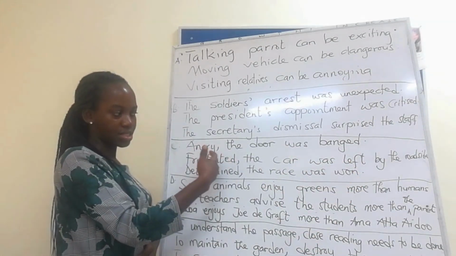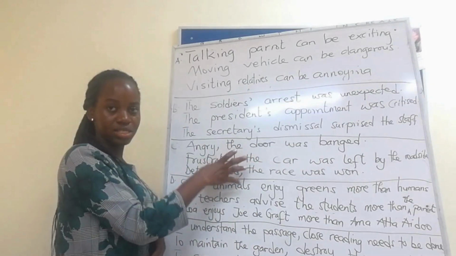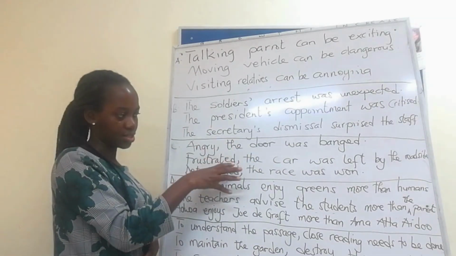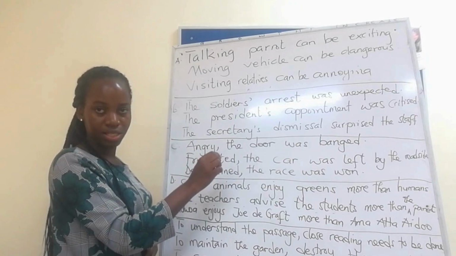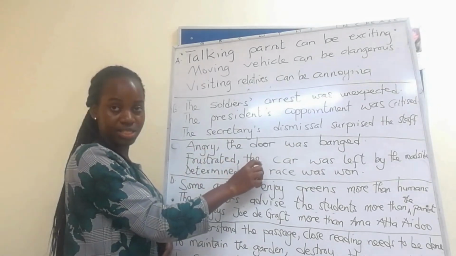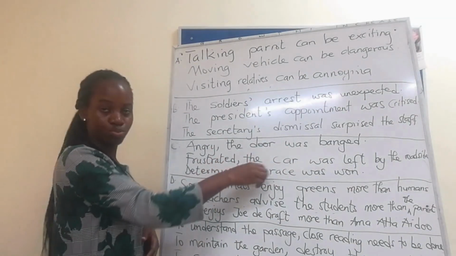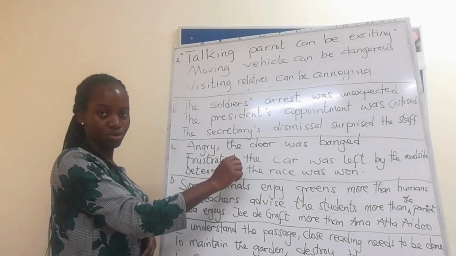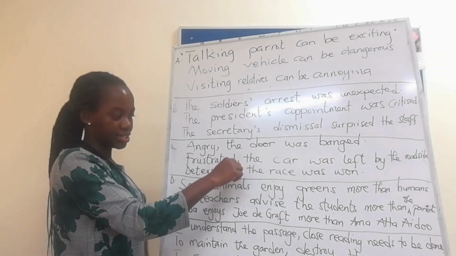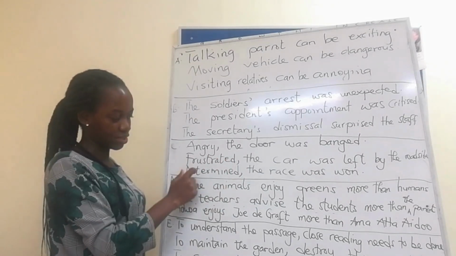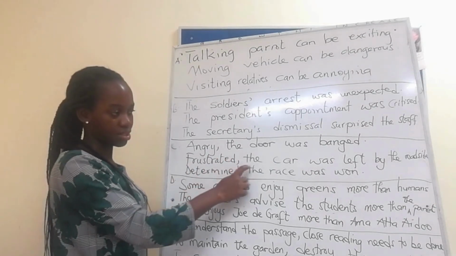We find out that these do not have a subject in there, and again the main clauses are also passive, so you put them in the active and then you have a subject introduced. Okay, just like we did for this example, determine the race was won.